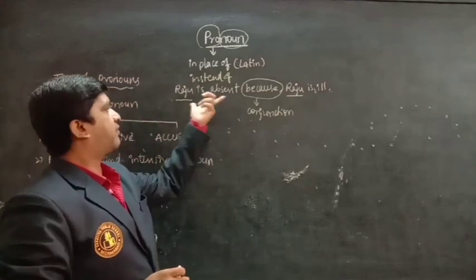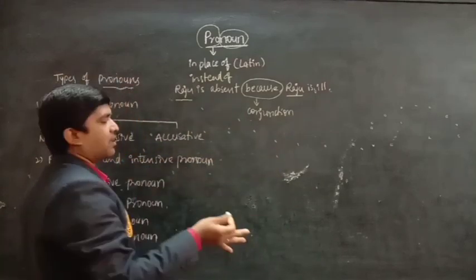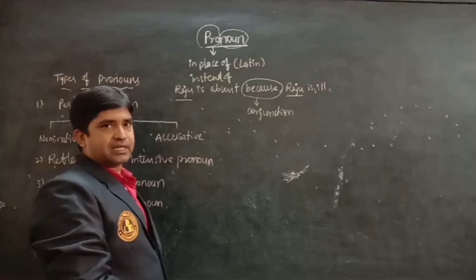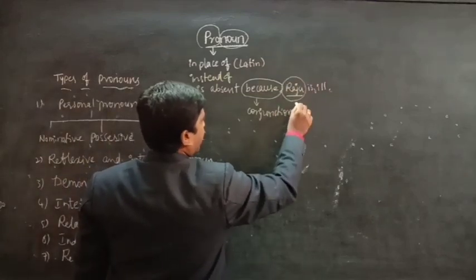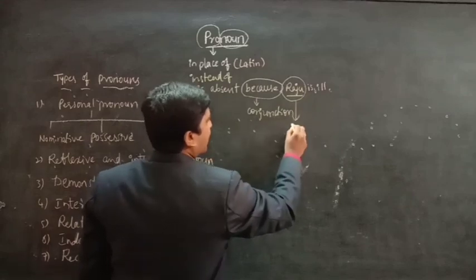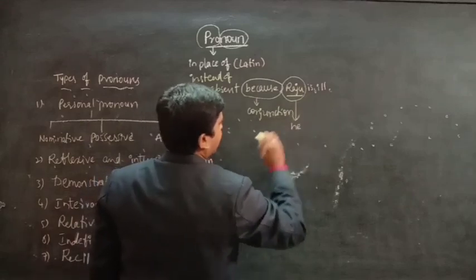Using conjunction we added two sentences. For avoiding the repetition, we are not writing Raju. In place of Raju, we are writing he.